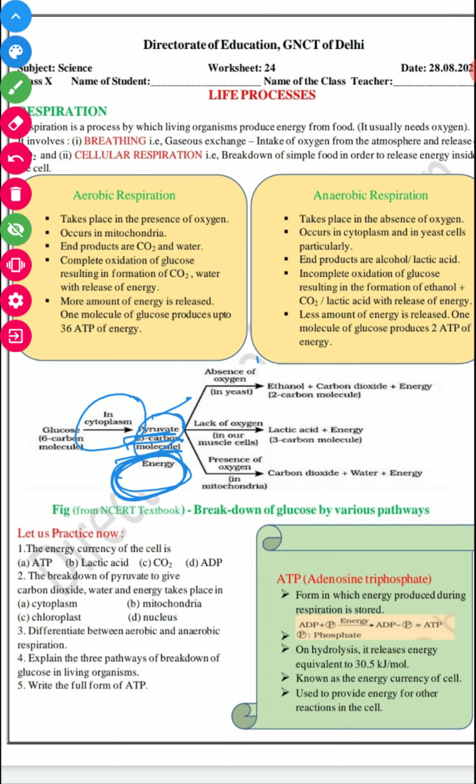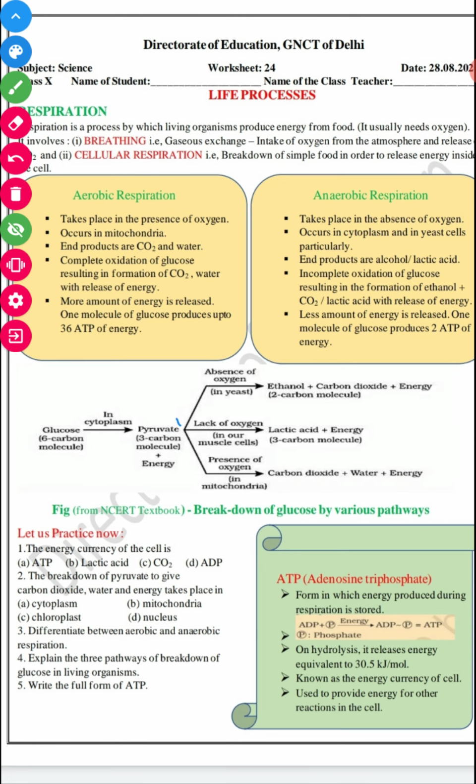In the presence of oxygen, in the mitochondria, pyruvate is converted into carbon dioxide, water, and releases energy as ATP, adenosine triphosphate. 36 ATPs, right?